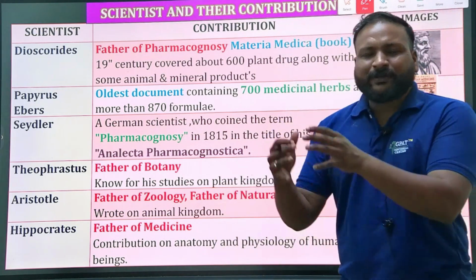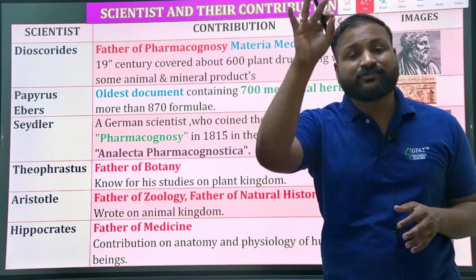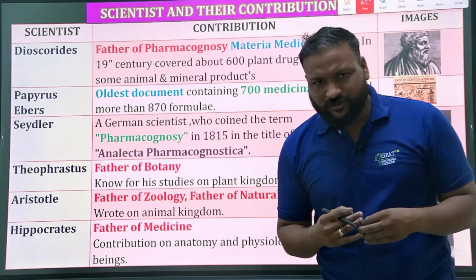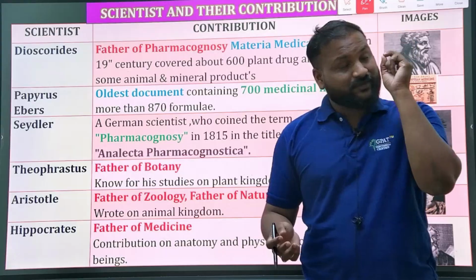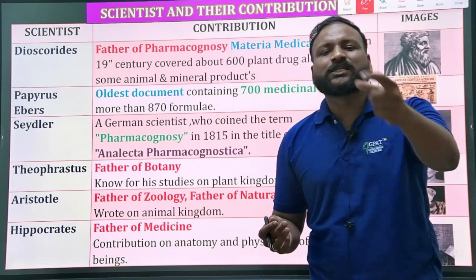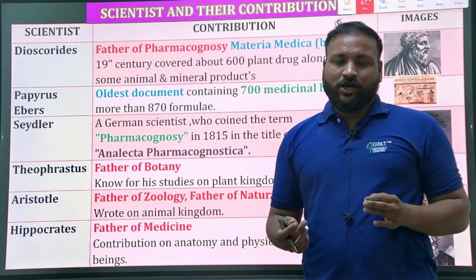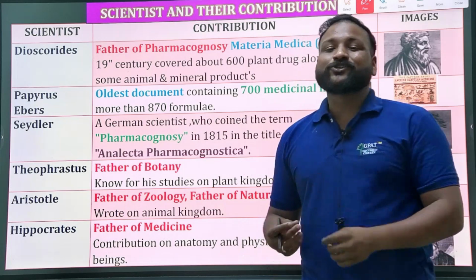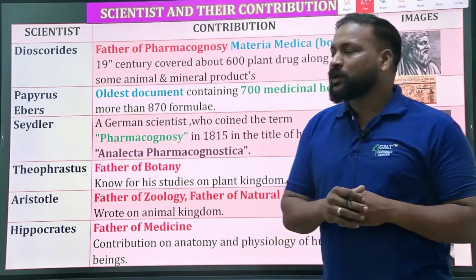In pharmacognosy, most of the drugs which are discussed are obtained from plant sources. Am I right or not? We have different sources. The study of pharmacognosy is nothing but the study of crude drugs. In crude drugs, most of the drugs are obtained from plants. So we need to discuss who is the important person who did research on plants itself, especially, who is the father of botany?